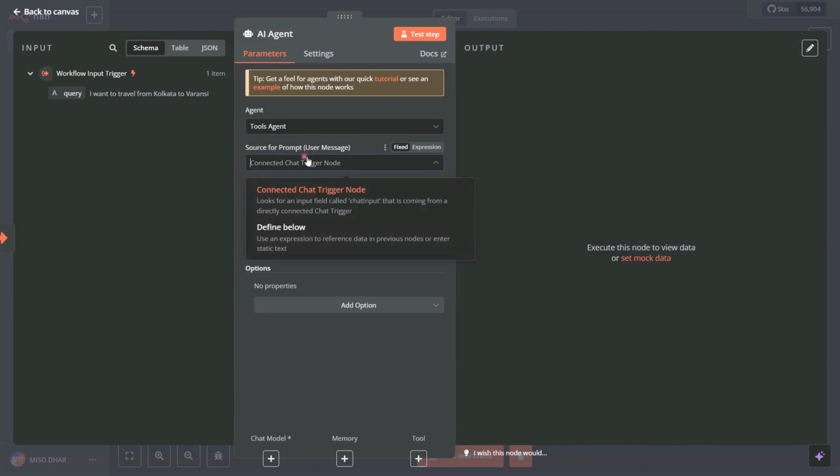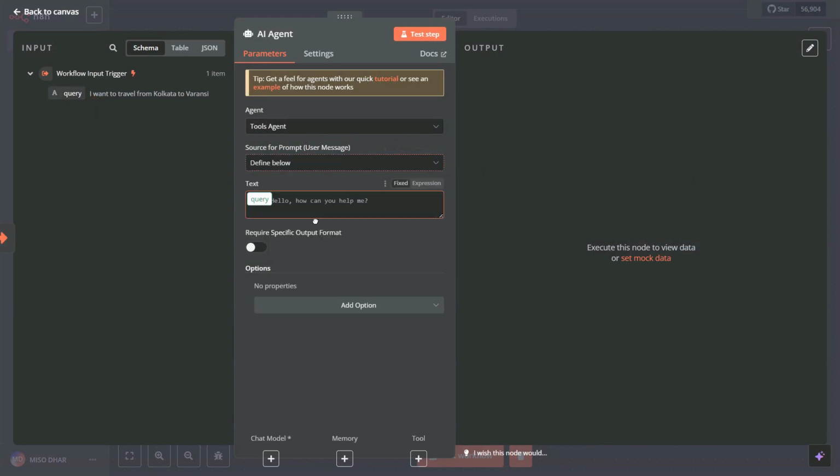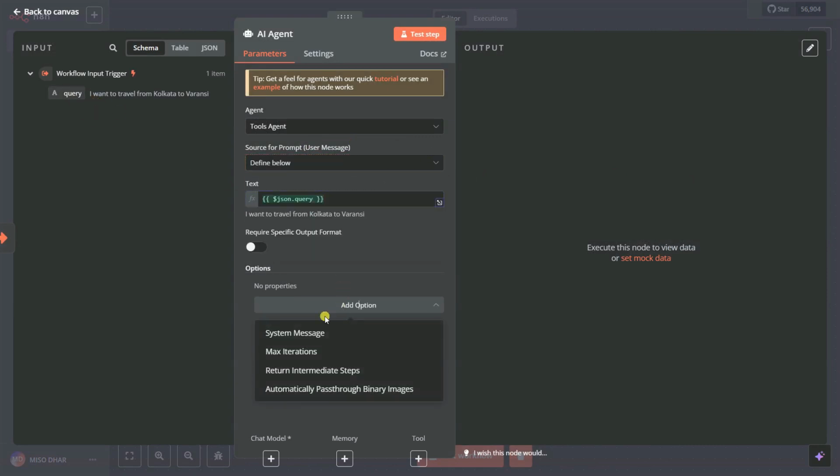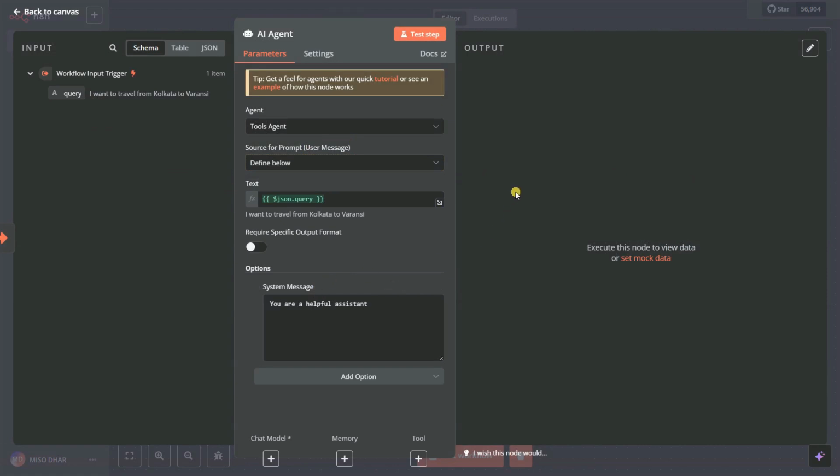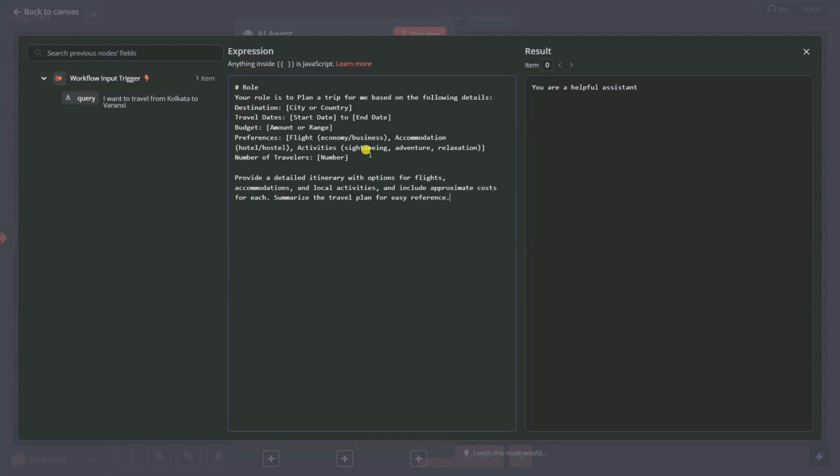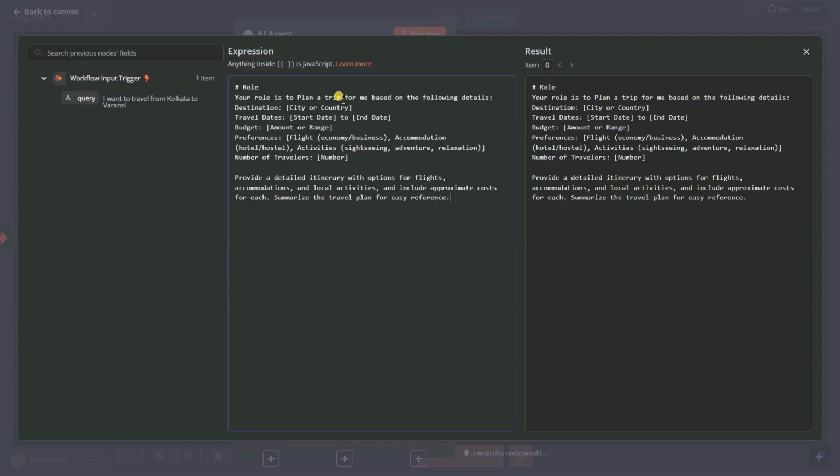Now to give it the define value, and the query is nothing but here, and then to give it on system message. So let's give it the system message first. Let's go on the expressions and open it out, and I can give it one thing. Let's say this one: your role is to plan a trip for me based on the following details: destinations, travel date, budget, preferences, hotel and hostel, and just provide this one.